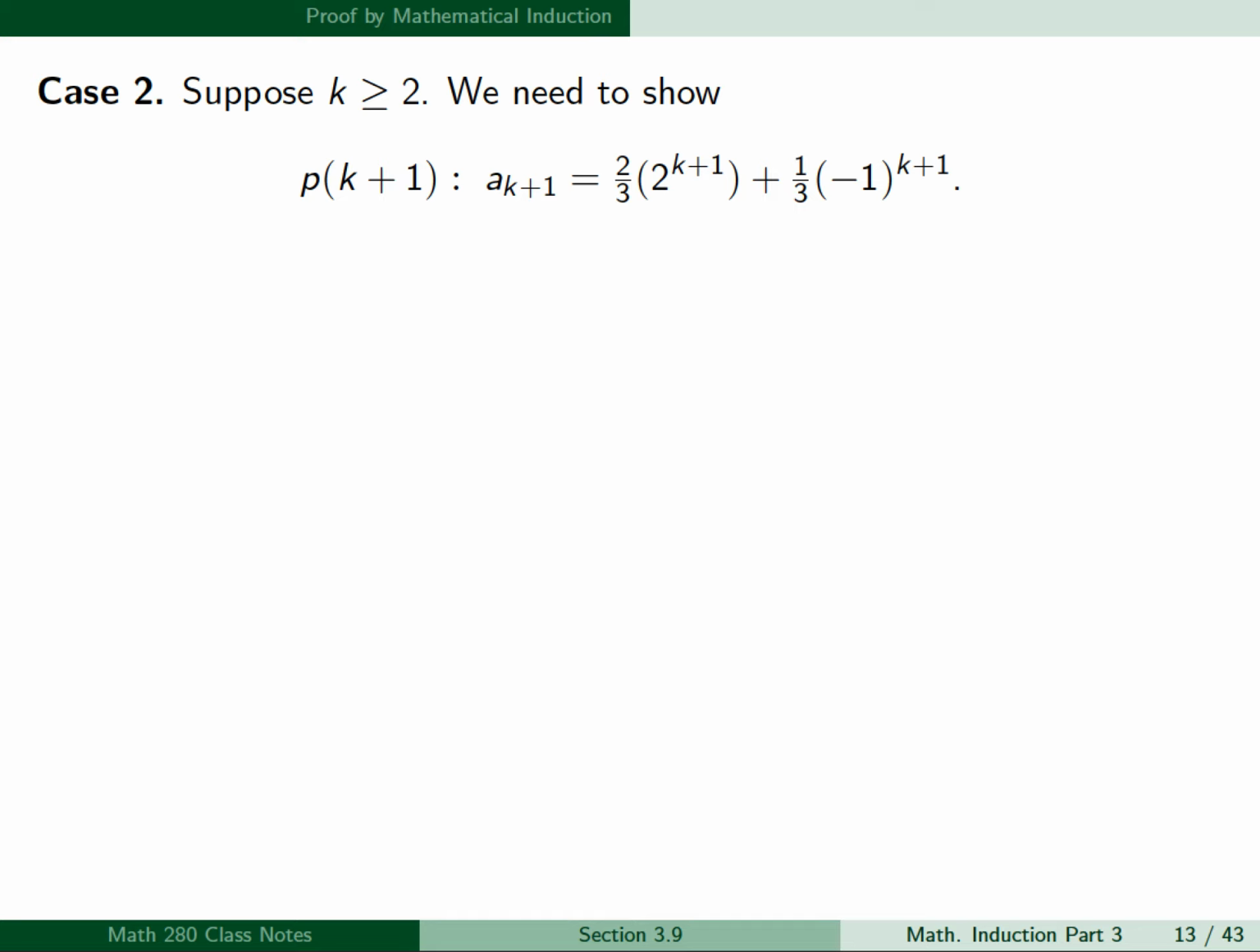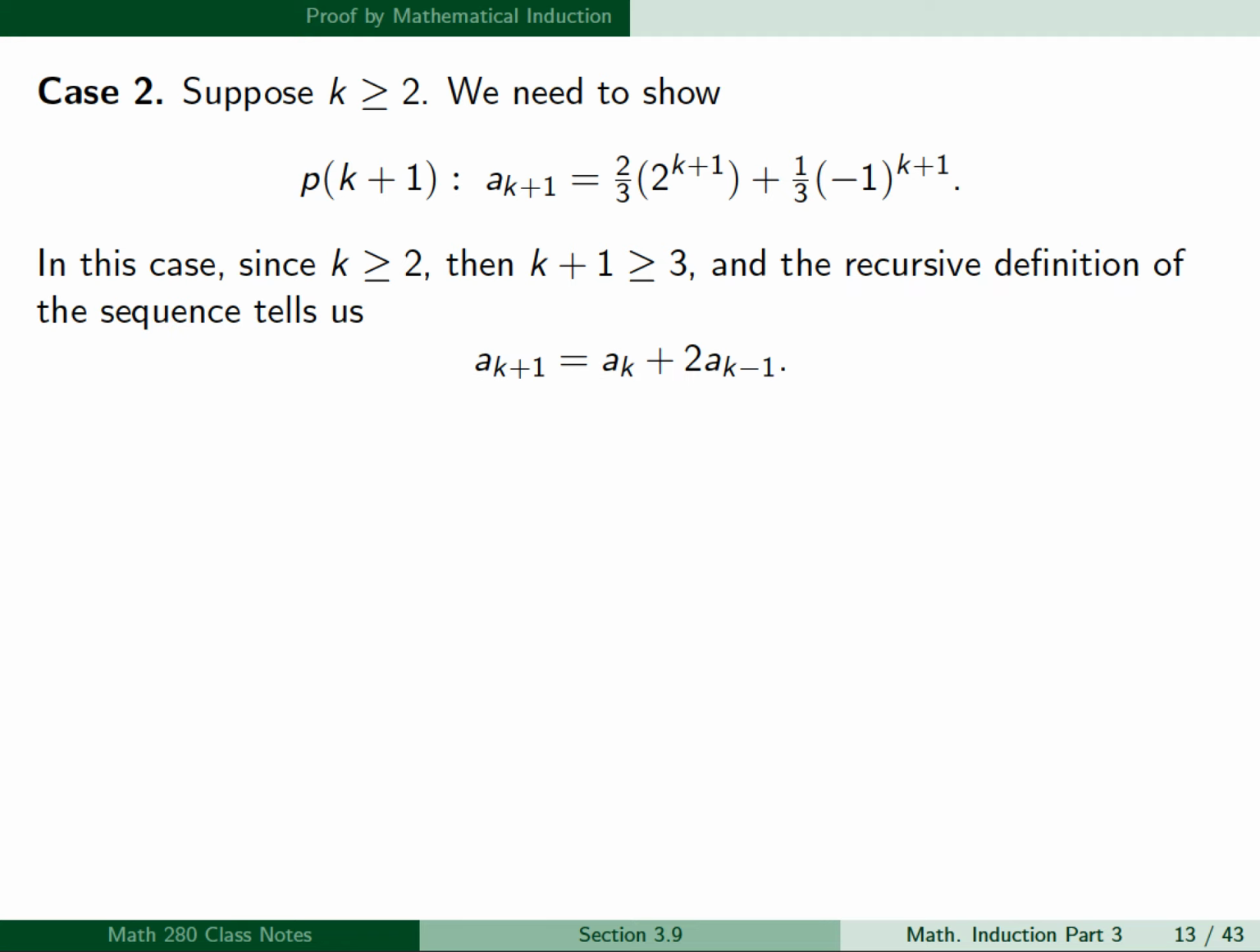For case 2, we're going to suppose that k is greater than or equal to 2, and we need to show p of k plus 1, which is the formula a sub k plus 1 is 2/3 times 2 to the k plus 1 plus 1/3 times minus 1 to the k plus 1. Now, in this case, since k is greater than or equal to 2, then k plus 1 is greater than or equal to 3. And the recursive definition of the sequence tells us that a sub k plus 1 equals a sub k plus 2 times a sub k minus 1. That's obtained by replacing n with k plus 1 in the recursive definition.